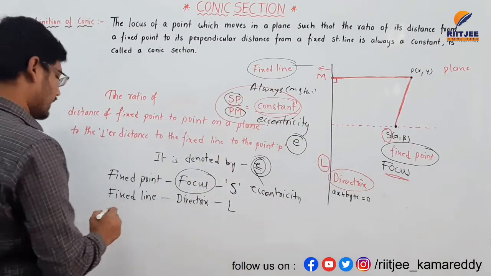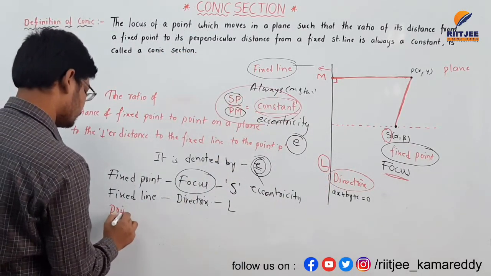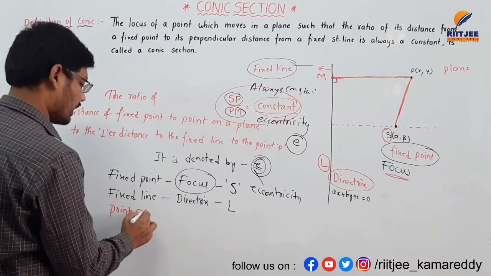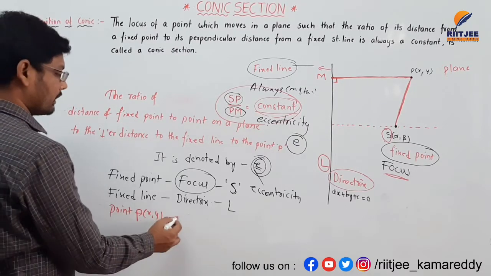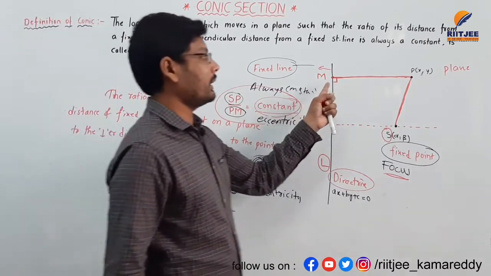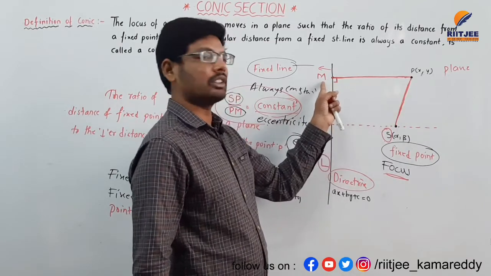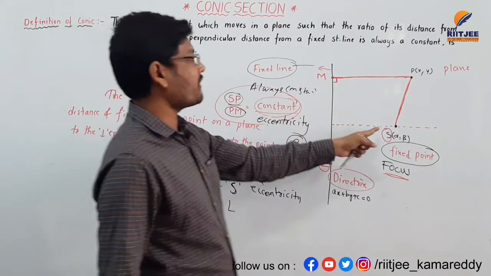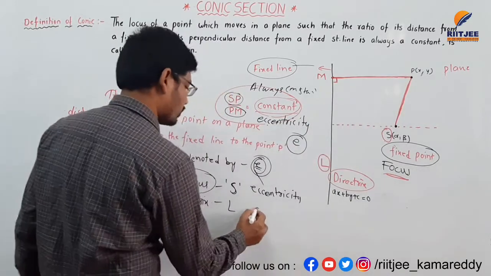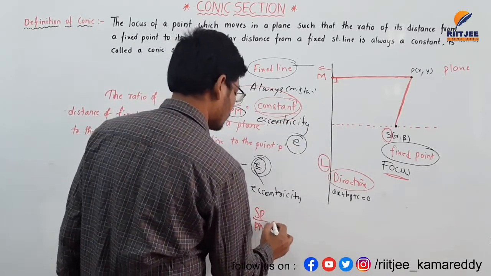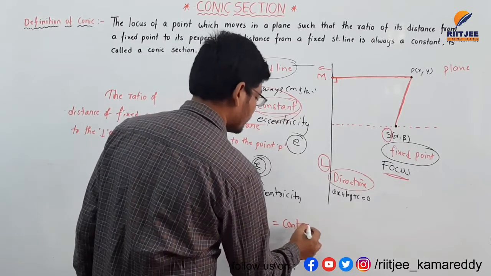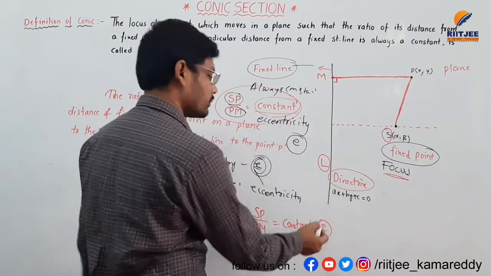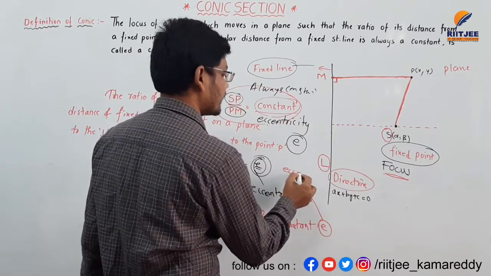The point on the plane is not fixed, it is movable. Point P of x comma y is denoted by capital P, and the perpendicular distance from the point to the fixed line is PM. The ratio of SP by PM is always equal to a constant, and this constant is denoted by small e, which is nothing but eccentricity.